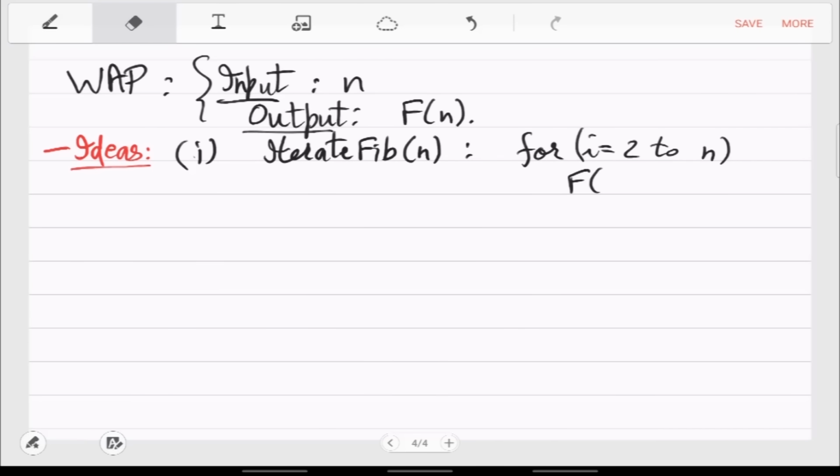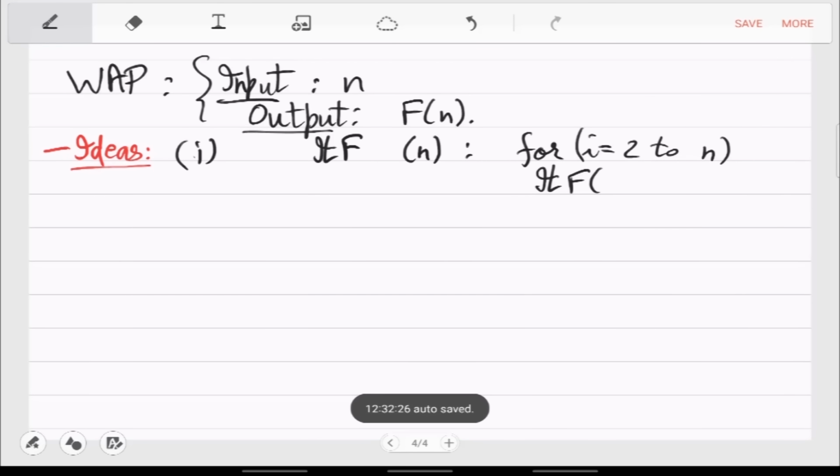Let me shorten this, it's too long. You set iterative fib of i equal to the previous values which you have calculated and stored in an array.